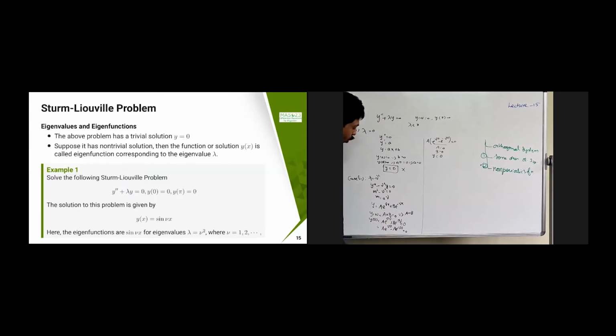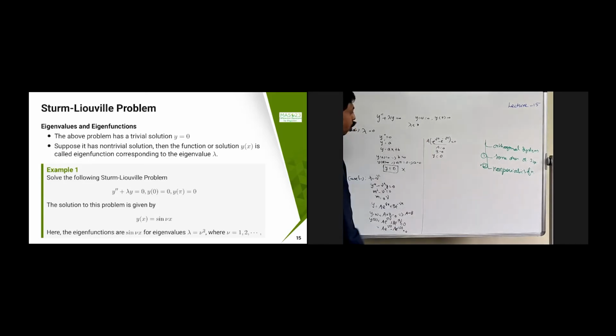So in this case, I'm going to substitute the boundary conditions. y of 0 equal to 0 implies a plus b equal to 0, so a equal to minus b. y of pi equal to 0 means a e power mu pi plus b e power minus mu pi equals 0. So I'm going to take a out, substituting a equal to minus b, this becomes minus a e power minus mu pi.